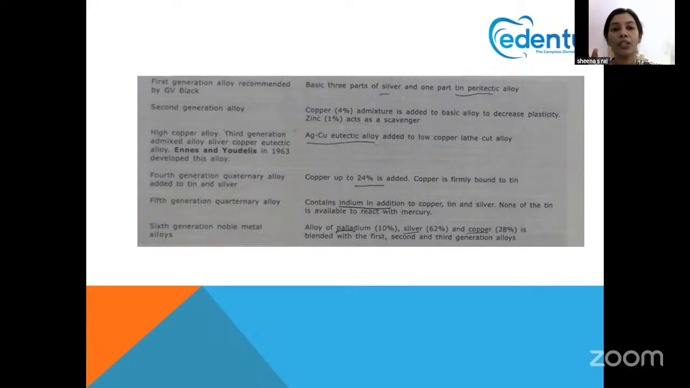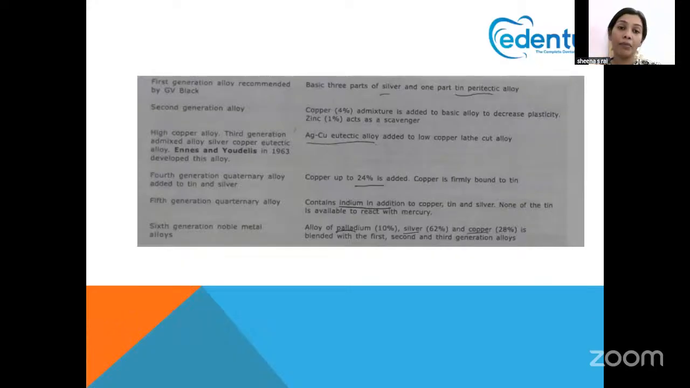Talking about the first generation, that was the classical example given by G.V. Black, which contained 3 parts of silver and 1 part of tin. Okay, second generation, where a very small amount of copper was added, and also zinc was added, which acts as a scavenger. Second generation is the kind of low copper alloy. High copper alloy is the third generation.